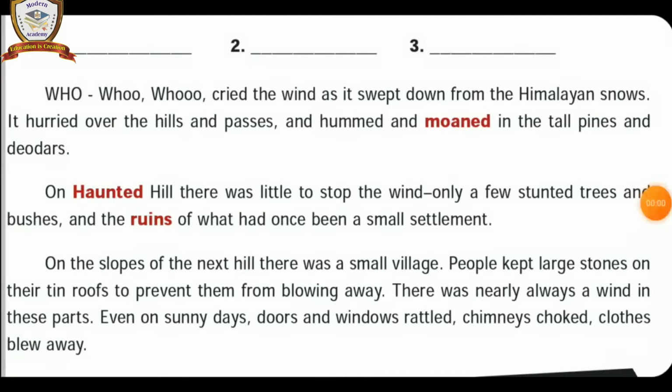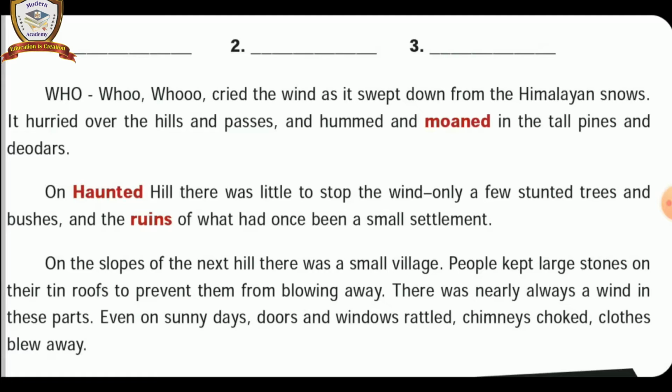Let us continue to learn the second paragraph. Listen. On Haunted Hill, there was little to stop the wind, only a few stunted trees and bushes, and the ruins of what had once been a small settlement. Second paragraph meaning: there was a hill. There were ghosts and evil spirits frequently visited, so it was called Haunted Hill. Nothing stopped the wind on the haunted hill except for the stunted trees and bushes.